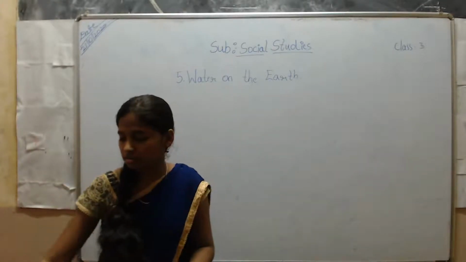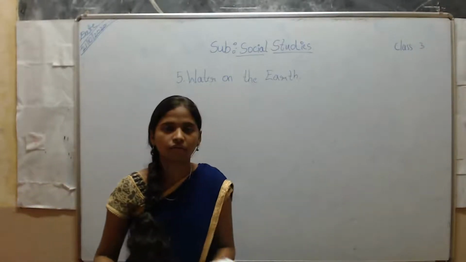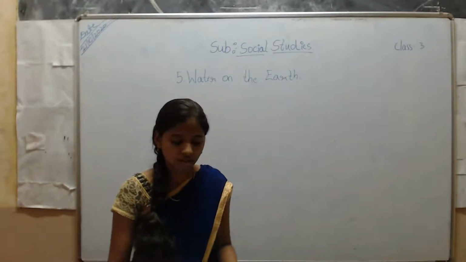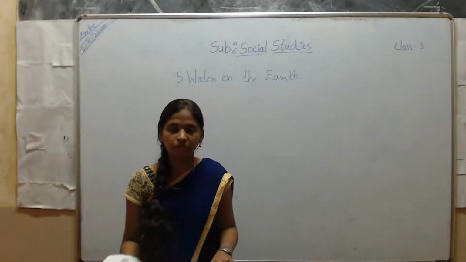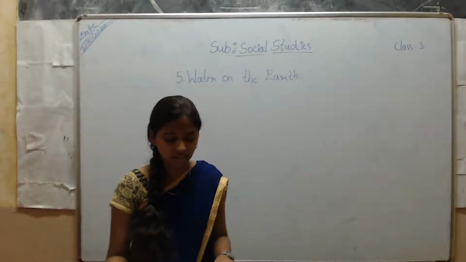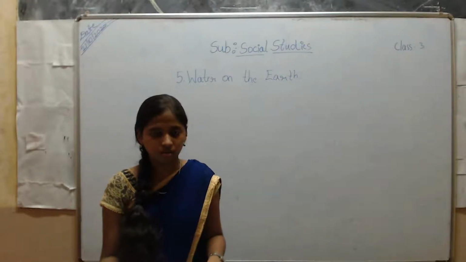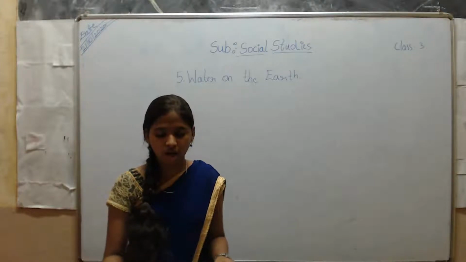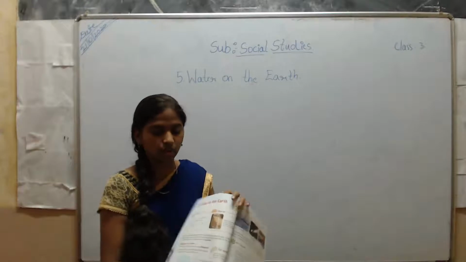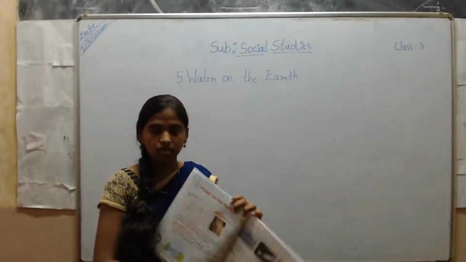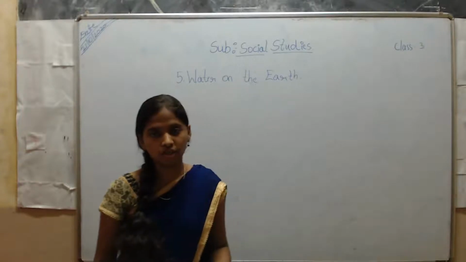Yes, friends. Take out your page number 30. Fifth chapter, Water on the Earth. There is a take-off: dash percentage of earth is made up of water, and we must dash water for the future. You have to answer both questions. And there is a warm-up. They have given you one picture here. You can observe the picture. You have to tell what's happening in that picture and what you would do if you saw that.